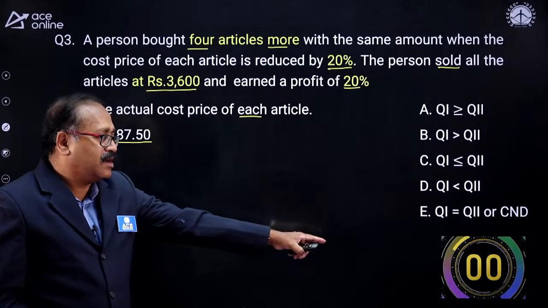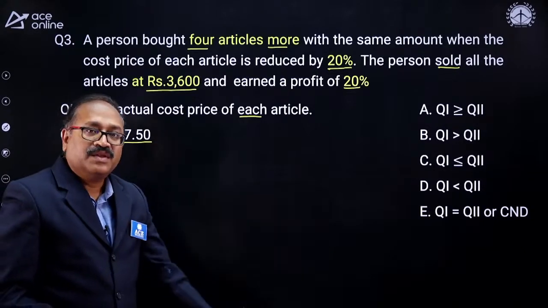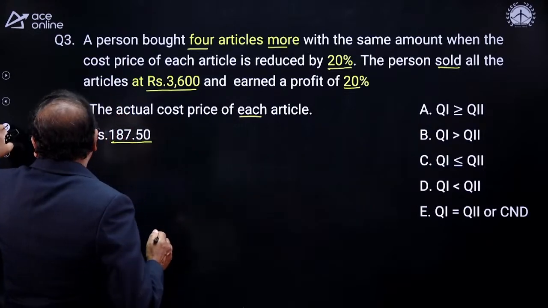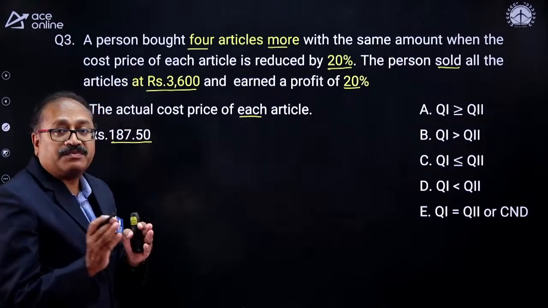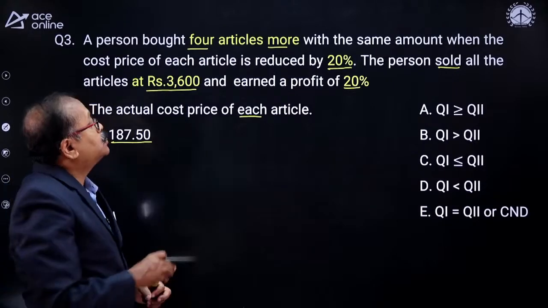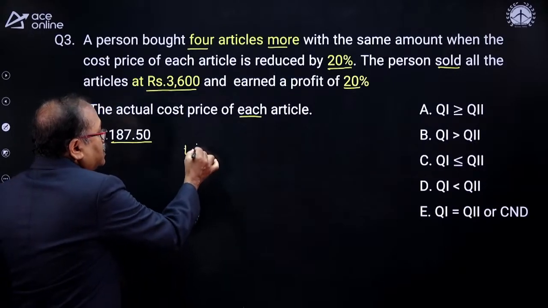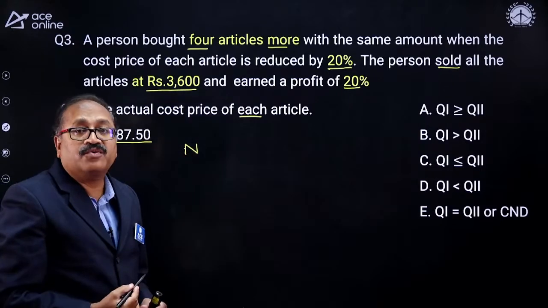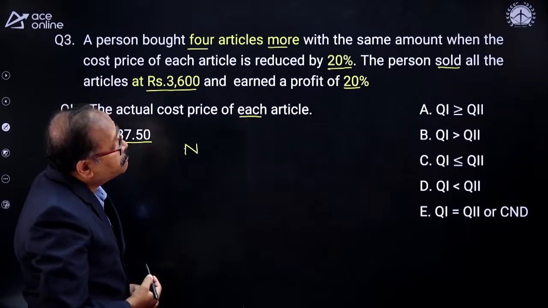Okay, your time is up. Now, I will give 30 seconds after solving part of the question. Initially, I don't know the number of articles, so let's assume that the number of articles is n. Initially, I don't know the rate per article.